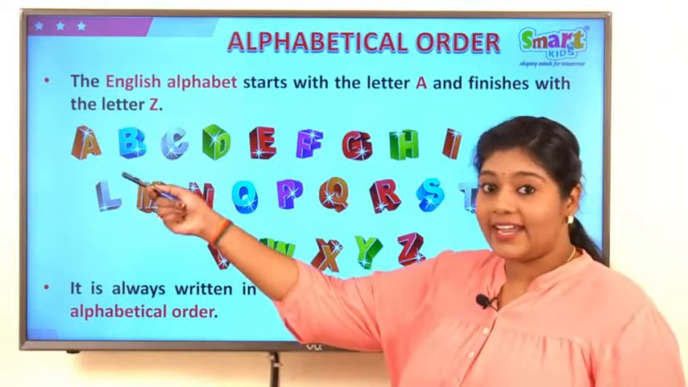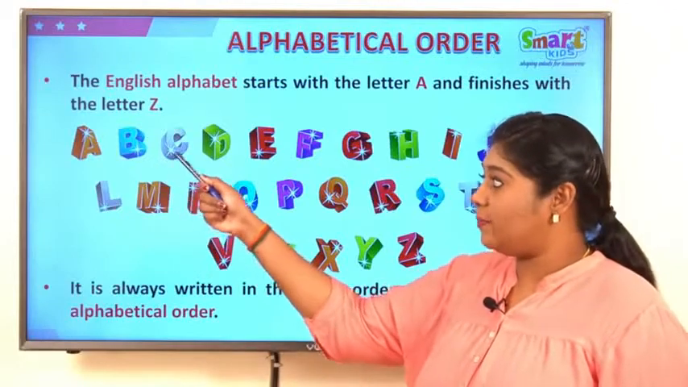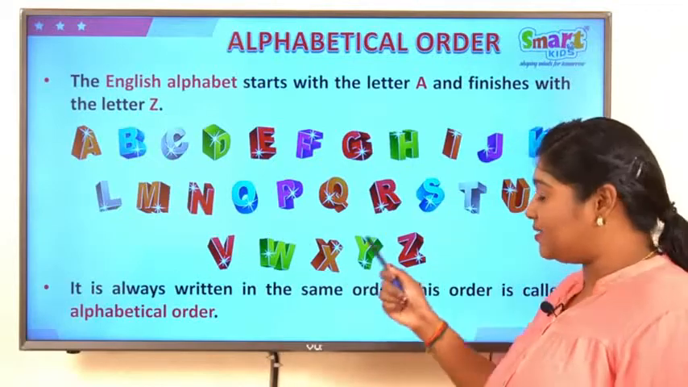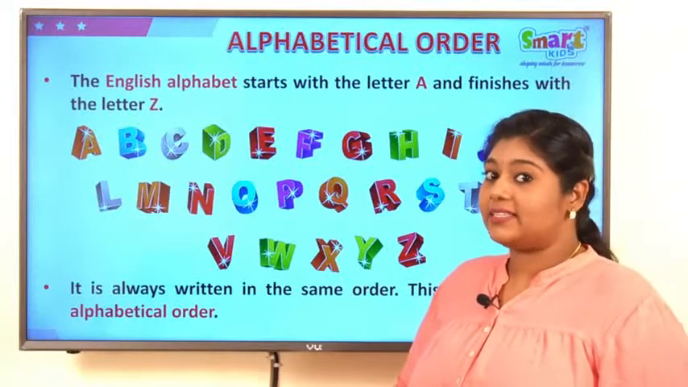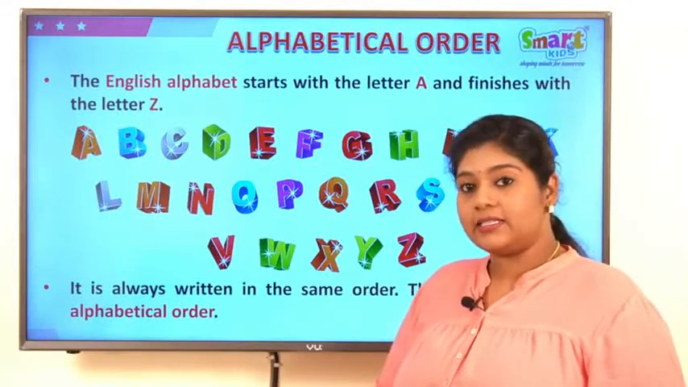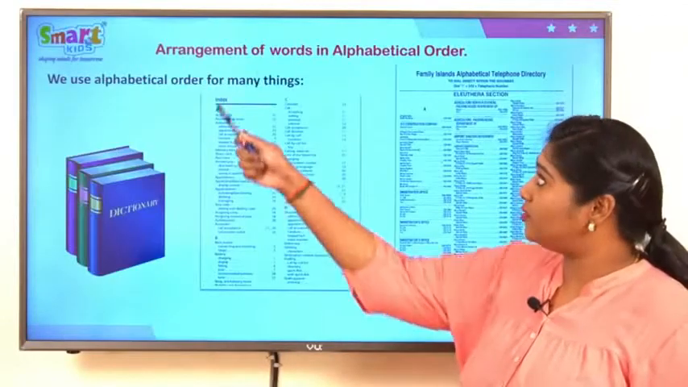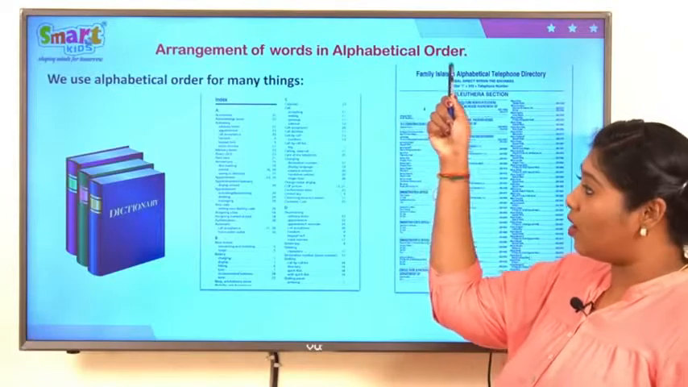Children, when you write letters in this order, like how? Yes, A, B, C and so on till Z. When you write like this, then this order is known as alphabetical order. Let us know where we can find alphabetical order. Arrangement of words in alphabetical order.